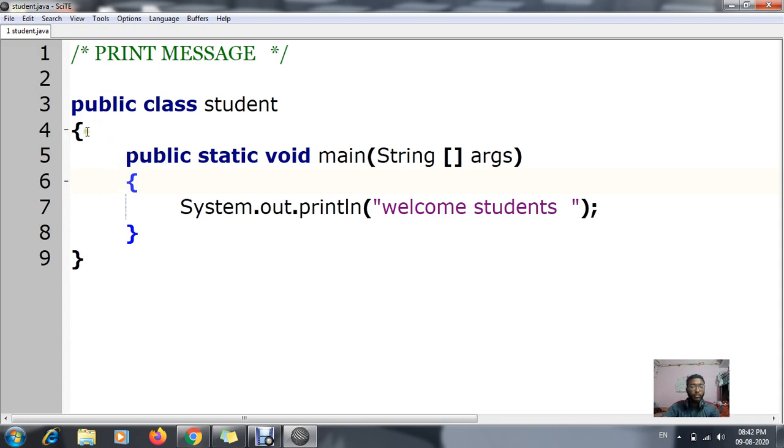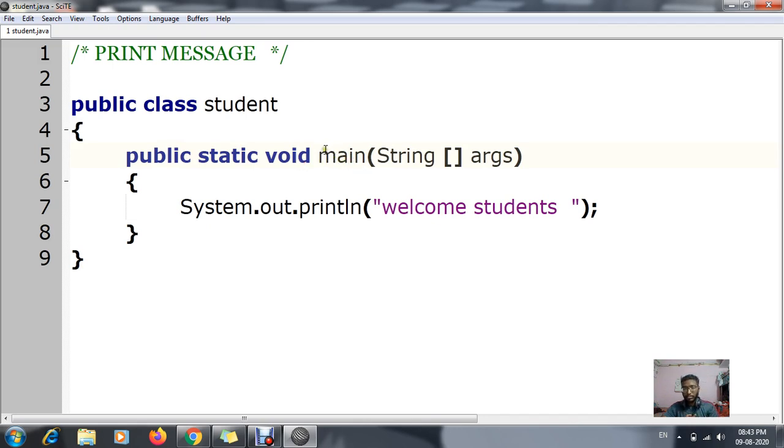Okay, now after starting a block, third step, you can see in your fifth line, public static void main string args. That means this is used for displaying the string arguments. For displaying the string arguments we will be using this command, that is your public static void main.